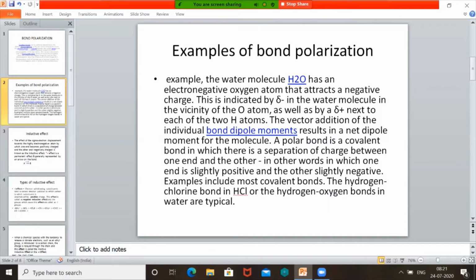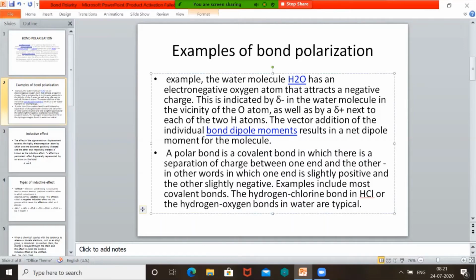Next, a dipole is formed. Two poles are formed. This is called a dipole. The result is a net dipole moment of the molecule. So a polar bond is a covalent bond in which there is a separation of charge between one end and the other. In other words, one end is slightly positive and the other end is slightly negative. This is very important here.